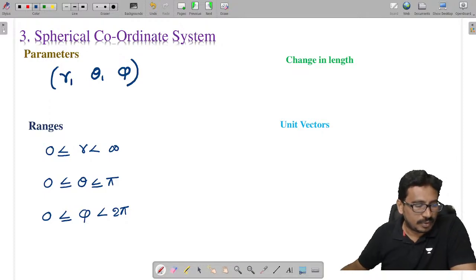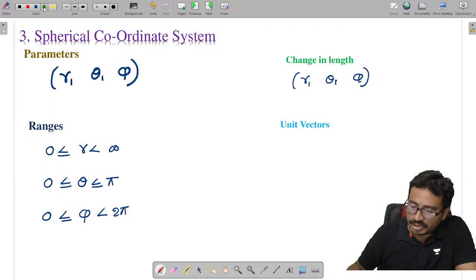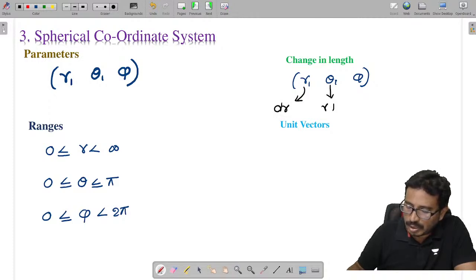Coming to the change in length along r, theta, phi. Along the r direction it is simply dr. Along theta it is r d theta. Along phi it is r sin theta d phi.